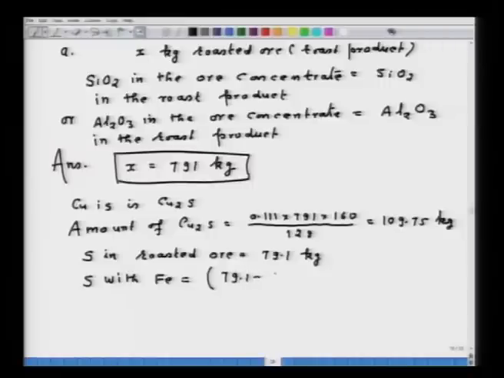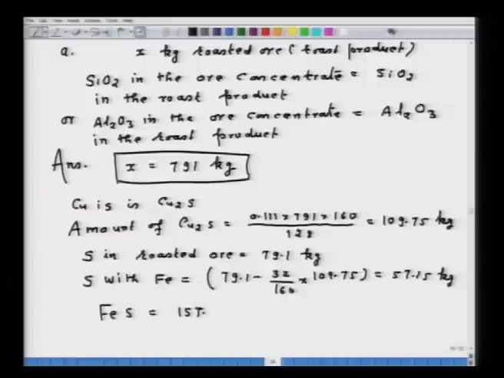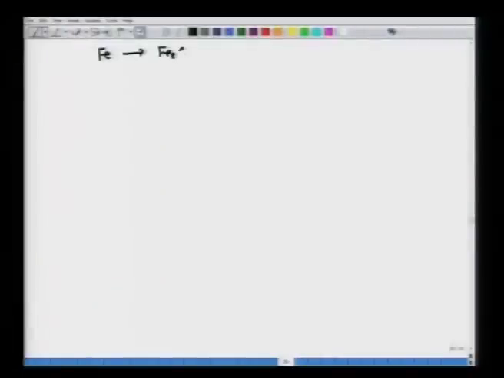79.1 minus 32 upon 160 into 109.75. That will give me 57.15 kg sulfur with the iron. Therefore, I can now find the amount of FeS, which will be equal to 157.16 kg. Now, it also says that some amount of iron is oxidized to Fe2O3 and some amount to Fe3O4.